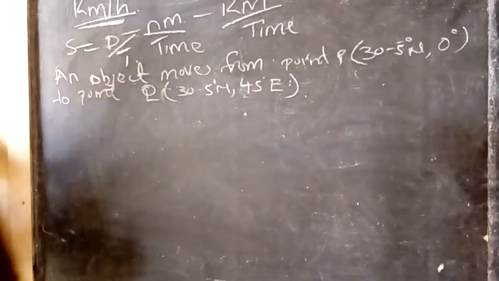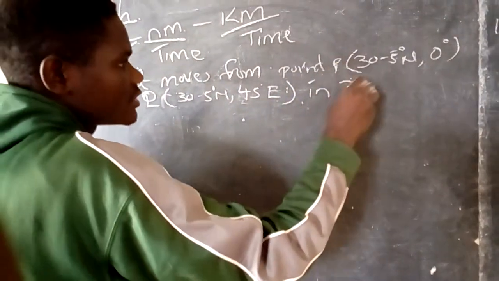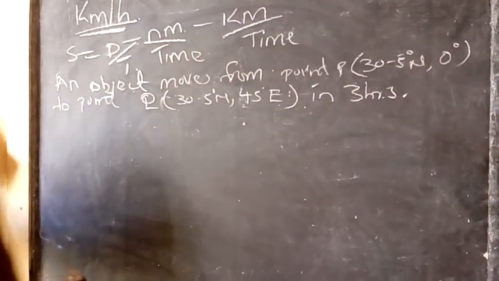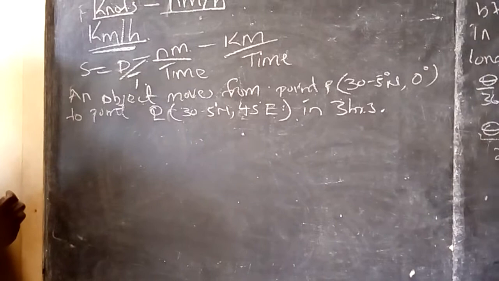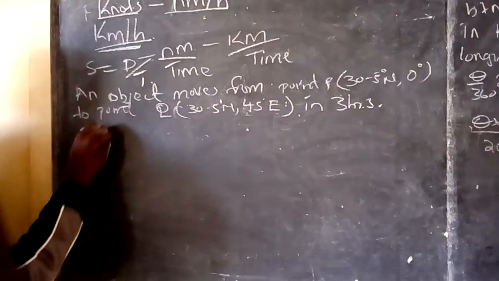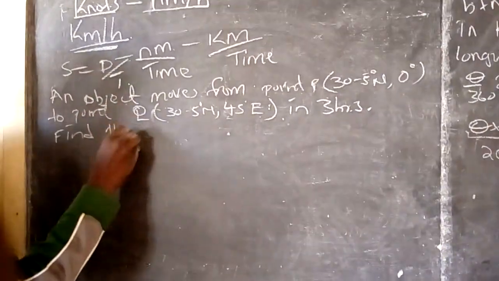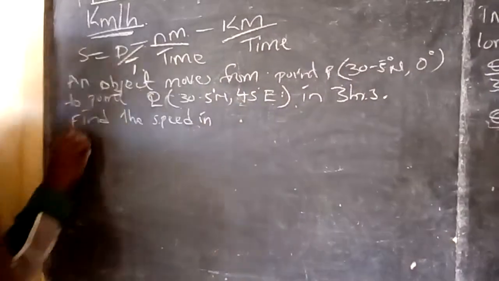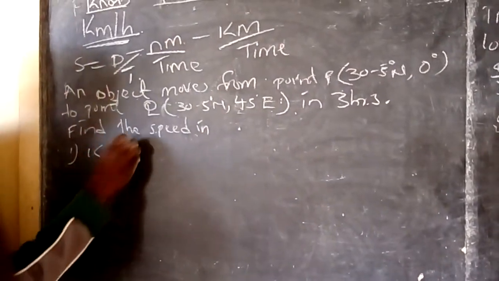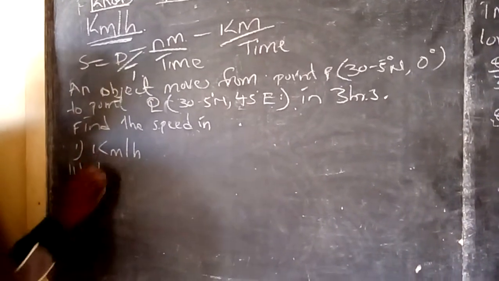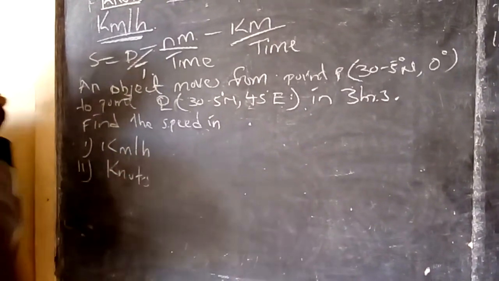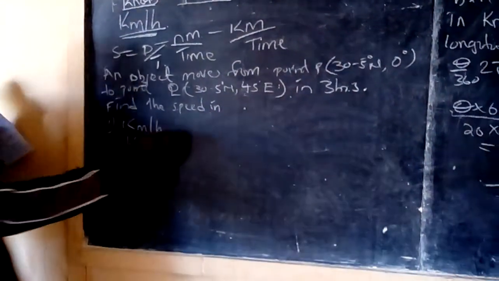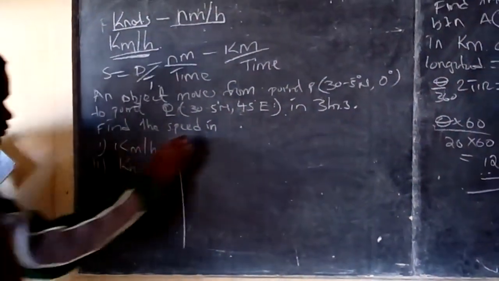It takes 3 hours. Then find the speed in kilometers per hour, then in knots. We want to find those.